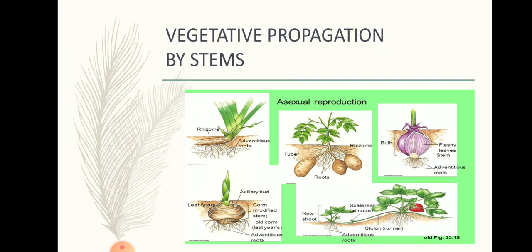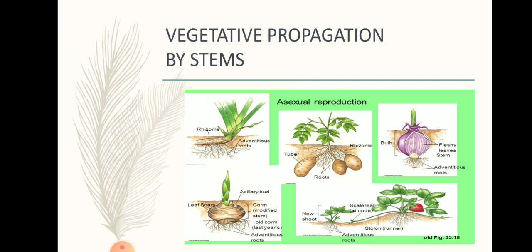If a potato is cut into pieces and planted in the soil, with the part where the eye or bud has grown, a new plant will develop from each part of it.